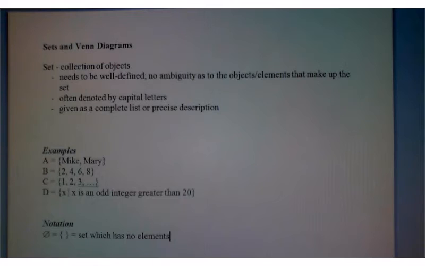We often name sets by capital letters and give them either as a complete list or a precise description. So I gave you examples of a precise description of sets, such as the objects on your kitchen table or the set of students in Math 120-003. If I wanted to give them as a complete list, I could simply open up a brace and then begin listing. Let's say it was for the set of students in Math 120-003. I could start listing the students' names, and once I had that complete list, I close the brace.